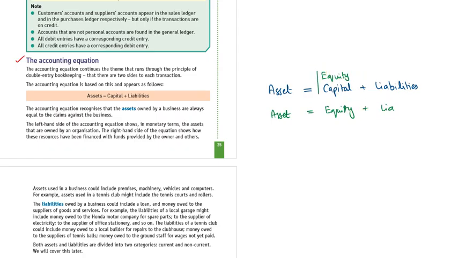Because equity is a broader term than capital, we can write asset is equal to capital plus liability, or we can write asset is equal to equity plus liability. This is the accounting equation. So our asset side should be equal to the capital plus liability side. Okay.